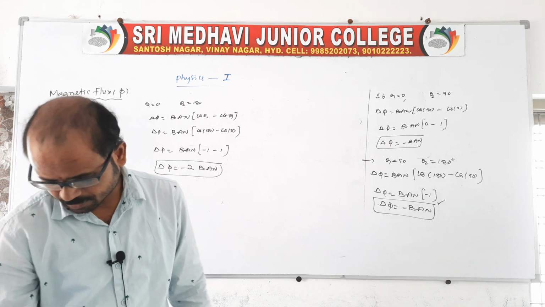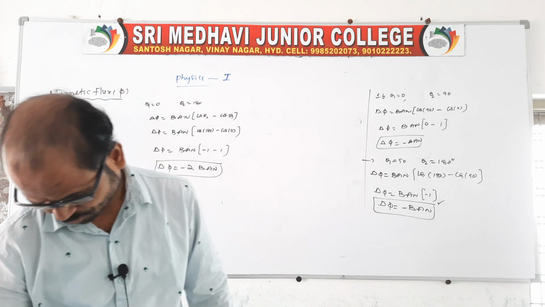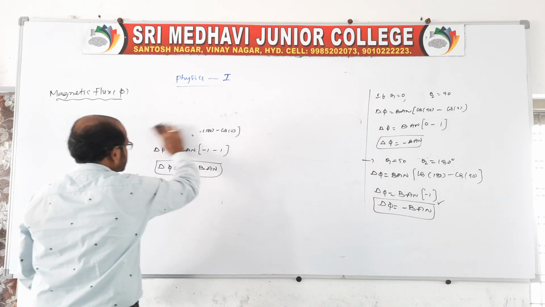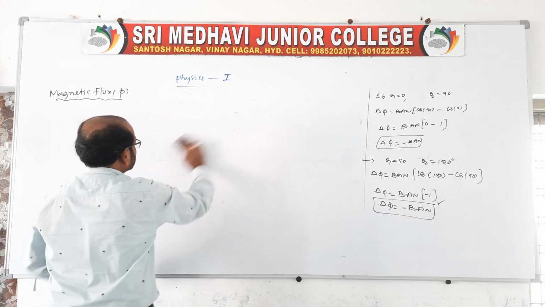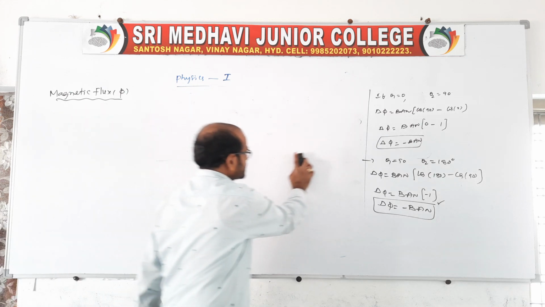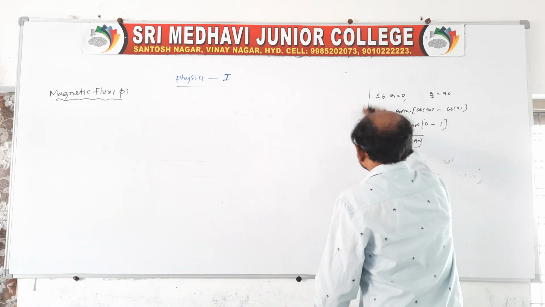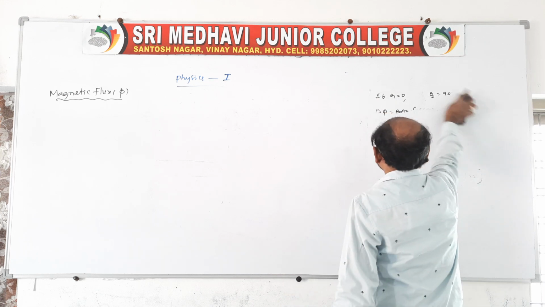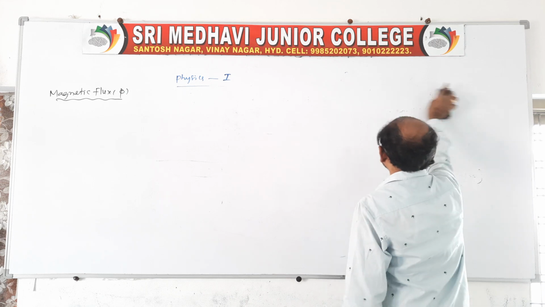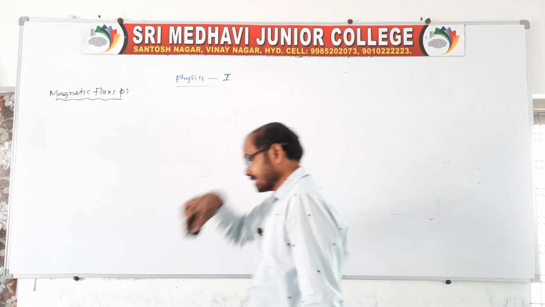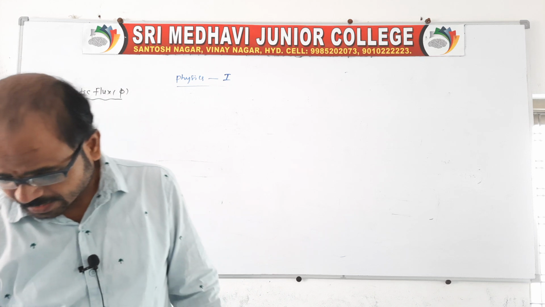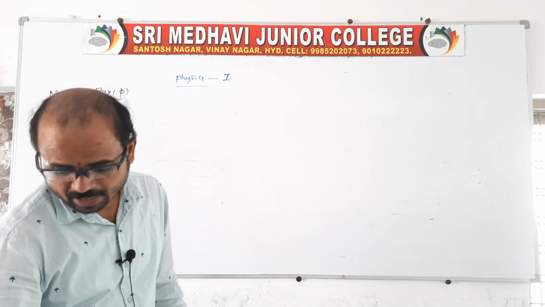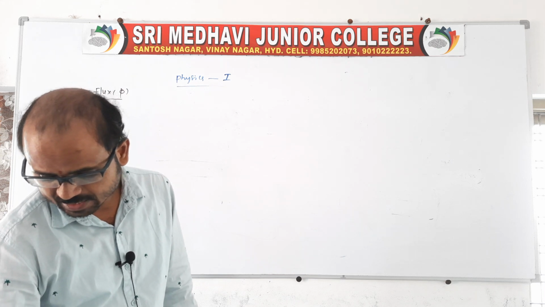Okay. Now come to the point, suppose I want to say one small thing related to the change in flux. Suppose you take one rod, which is rotating in a given uniform magnetic field. There is a rod of length L, or we can call the length R, which is rotating. The question is, a conducting rod of length L is rotating in a uniform magnetic field with an angular velocity omega.